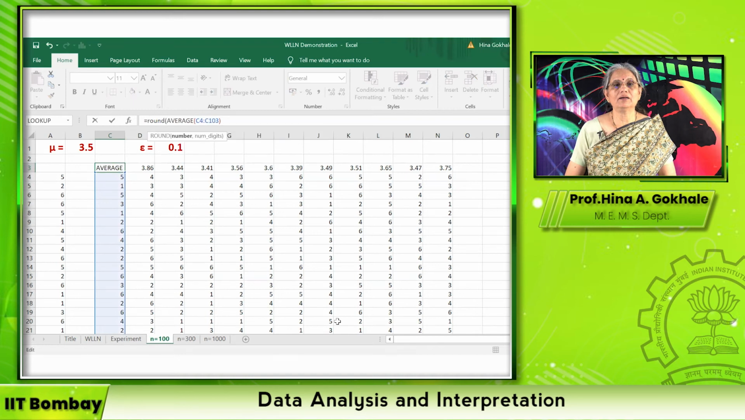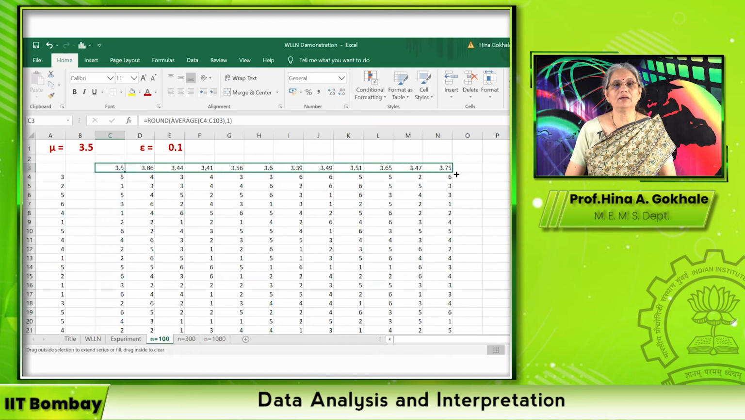So please note that I'm going back to this value of average. I'm going to this bar and saying that round it off. I take the average formula and I want to round it off to 1 decimal point. So I get this, and then I copy it across. So I get everything in 1 decimal point.